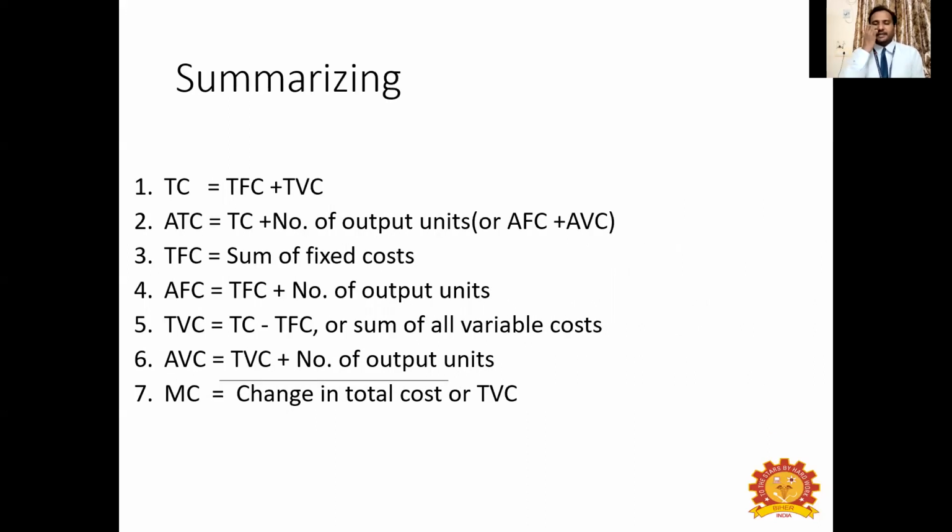Right. Just for a summary, total cost is equal to total fixed cost plus total variable cost. Average total cost is total cost divided by number of outputs, that is AFC plus AVC. Both averages you can add, and you will get average total cost: average fixed cost plus average variable cost. And TFC is the sum of all the fixed costs, and AFC is TFC divided by number of output units. And TVC is the total variable cost that you incur.